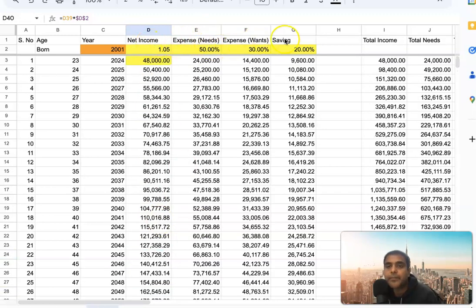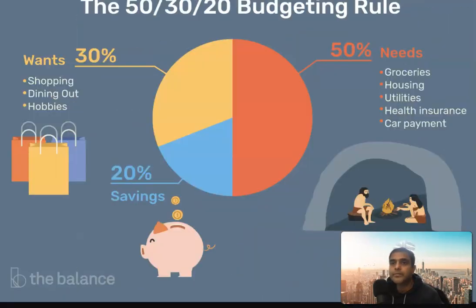Okay. There is a thing called the 50-30-20 budgeting rule. Let me quickly pull this over here. Basically, this philosophy is that whatever salary a person is getting, at the minimum, or advisable, 50% should be going towards your needs, 30% should be going toward your wants, and 20% towards your savings.